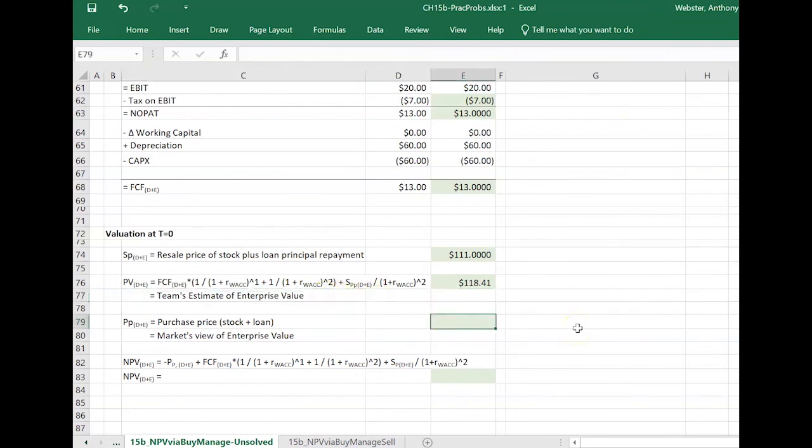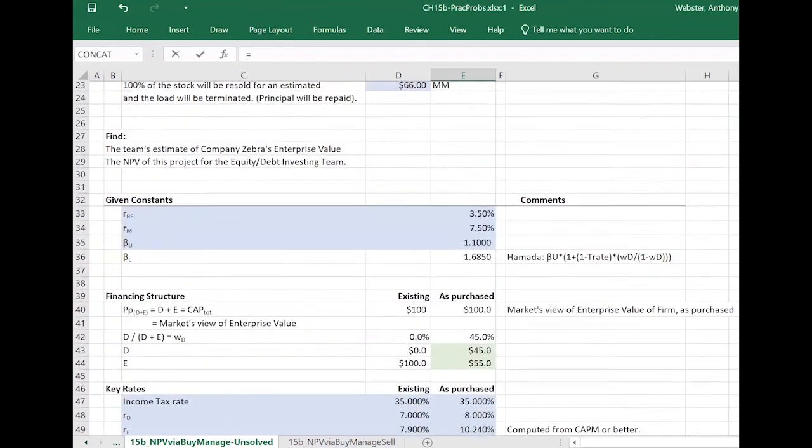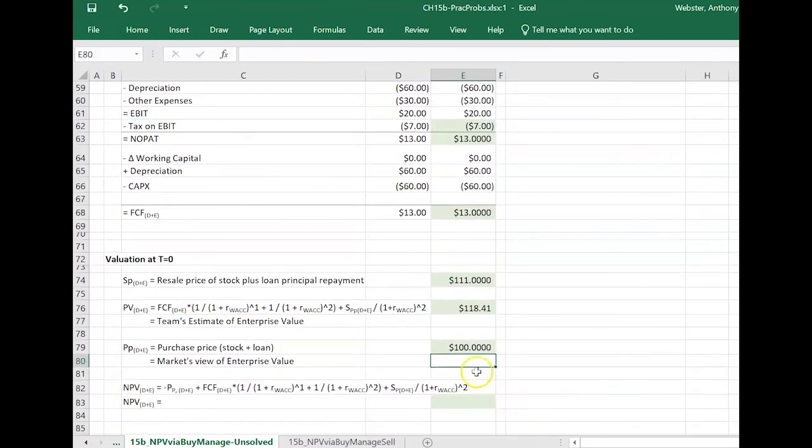Now we want to get the NPV for the project, so we have to consider now every cash flow for this project, including any cash flows at t equals 0, which is, of course, the amount of money the team has to put out to get 100% of the shares and refinance the debt. And that's equal to our 100. And that's looking good. And let's maybe make that negative.